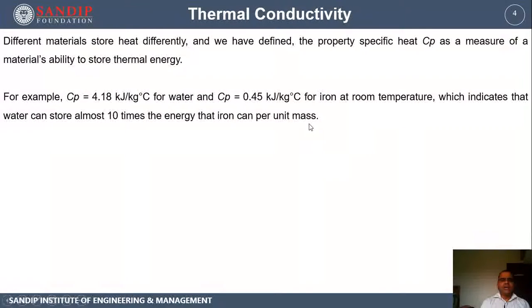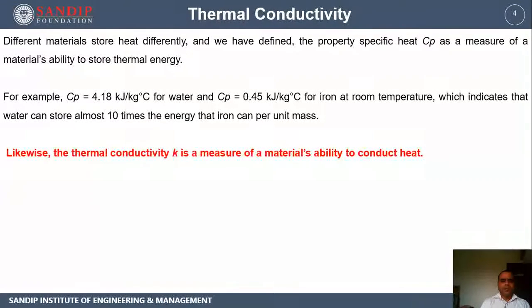If you take 1 kilogram of water and 1 kilogram of iron, and you want to use them for the storage of thermal energy, then water is a better choice because it has a higher value of specific heat compared to iron, which has a lesser value of specific heat. That's why the storage capacity of water is more, and water is a better option as a thermal energy storage fluid.